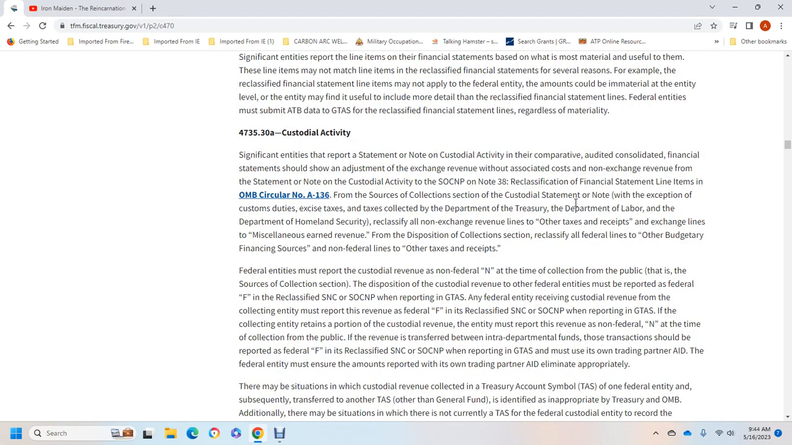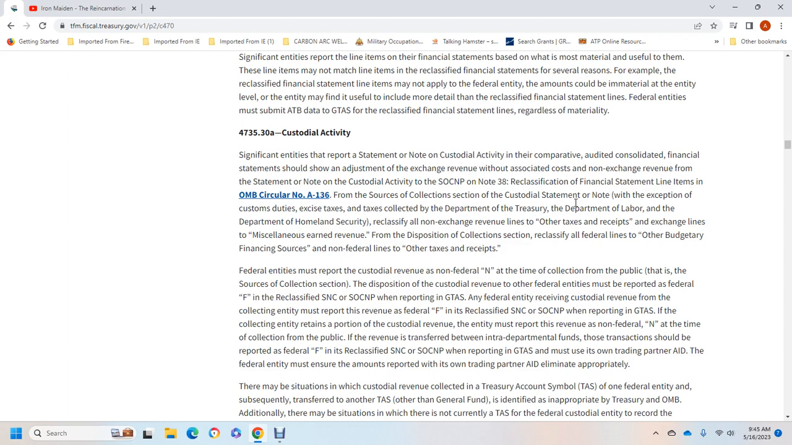Now, Section 4.7.30 and Note 35, custodial activity. For significant entities, the statement and note of custodial activity compared with the audit of the consolidated financial statements should adjust the exchange revenue with the associated non-exchange revenue from the statement of custodial activity, with a note on the reclassification of the financial statements listed in Office of Management and Budget Circular Number A-136.